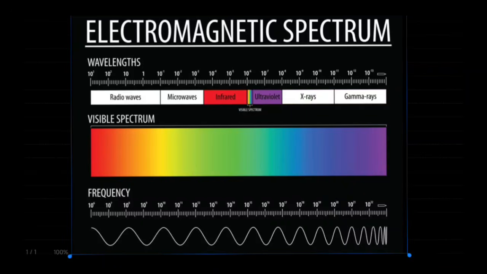For infrared radiation, it's 10 raised to the power of minus 4 to 10 raised to the power of minus 6. Below, we have the frequency of the electromagnetic spectrum. We'll be looking at calculations in the electromagnetic spectrum and electromagnetic waves: how to calculate their frequency and how to calculate their wavelength.